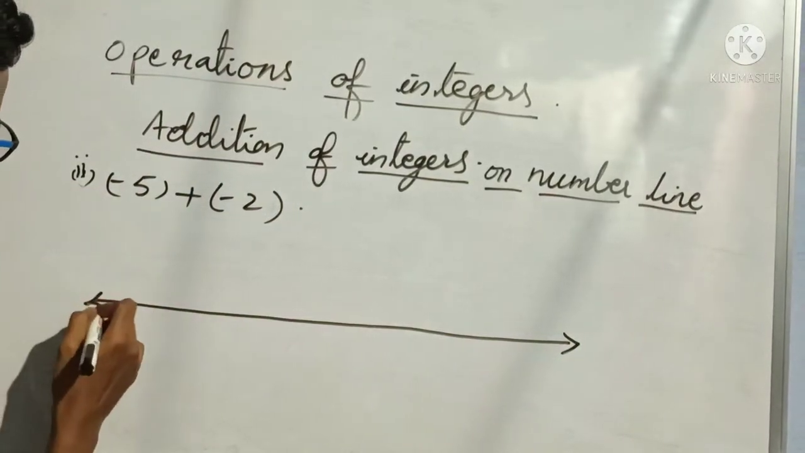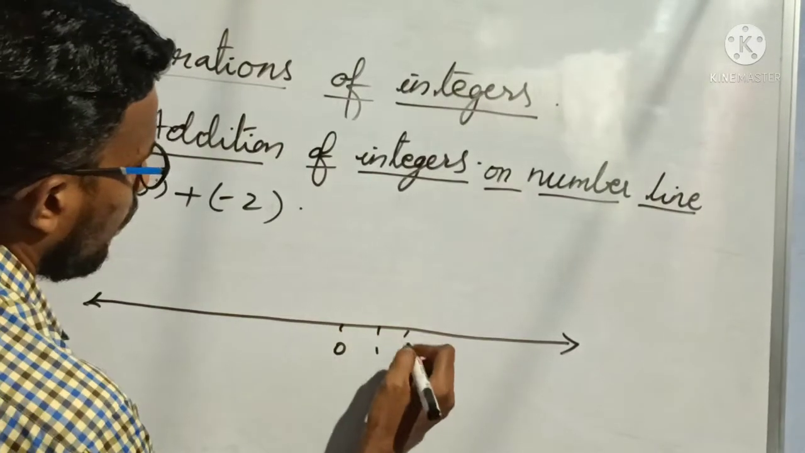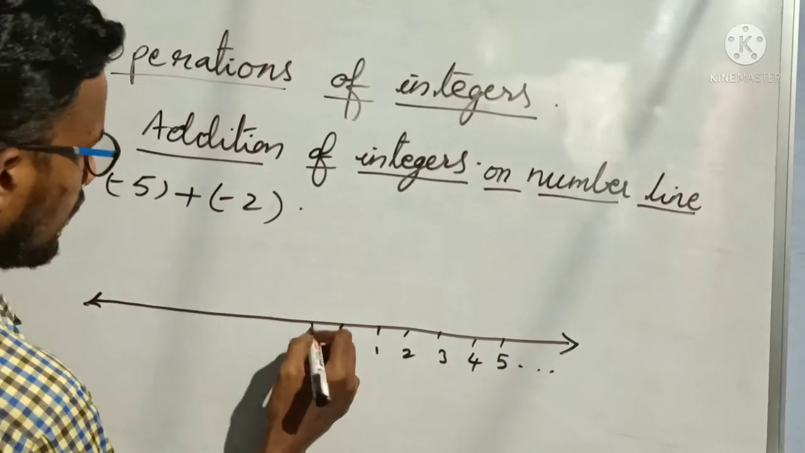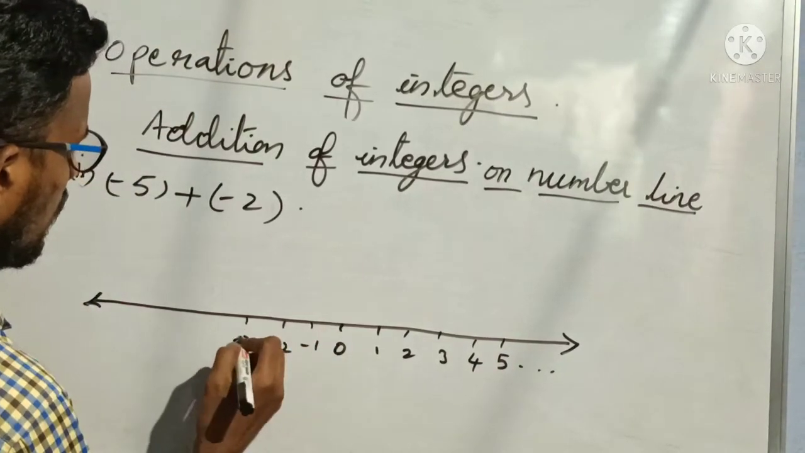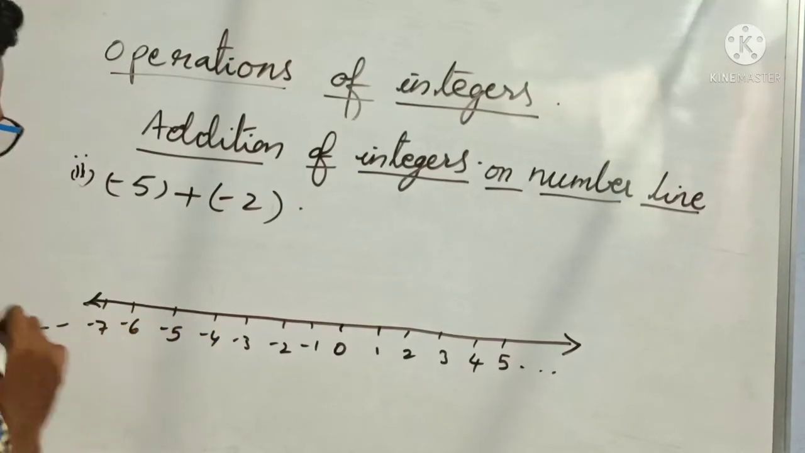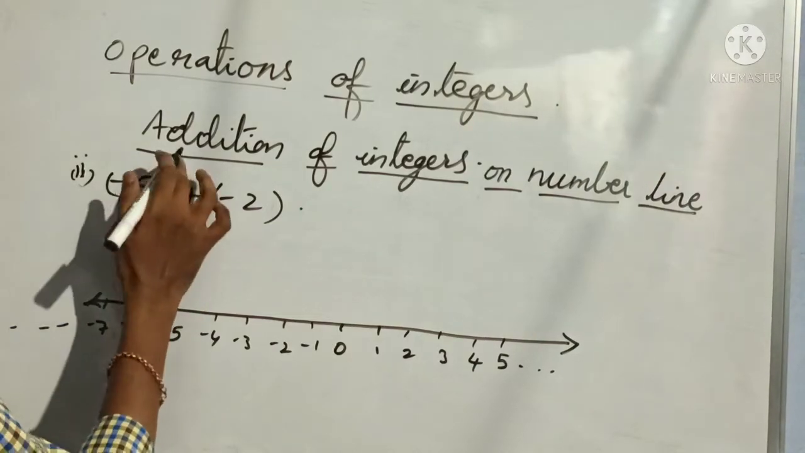Okay. So this is 0 in the middle as usual. Right side positive integers and left side negative integers: -1, -2, -3, -4, -5, -6, -7 and so on. Okay. So as usual, how I previously said.